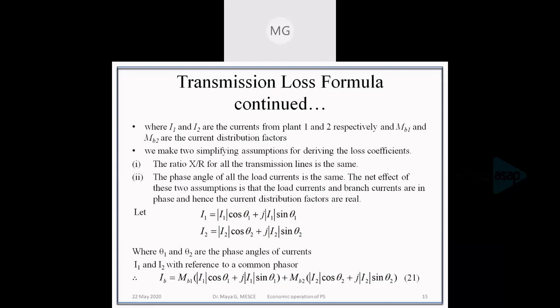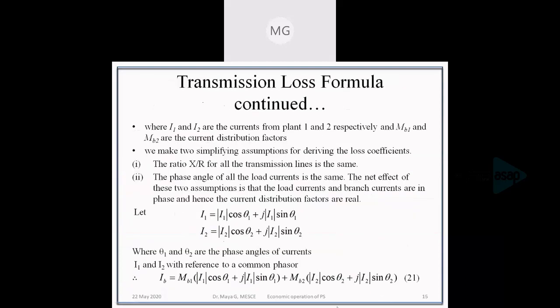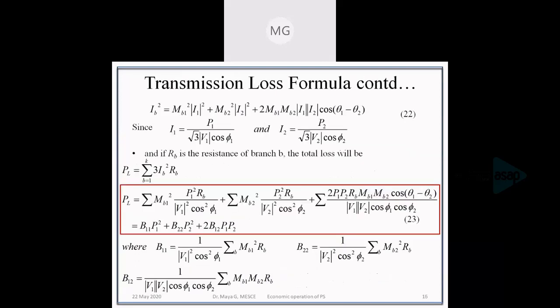When we separate real and imaginary part and find out IB square, the magnitude IB square, we'll get the expression where the cos square plus sine square term will be equal to 1, and we will have a term which is cos theta 1 into cos theta 2 plus sine theta 1 into sine theta 2, which is equal to cos of theta 1 minus theta 2. So IB square will be obtained as in equation number 22.